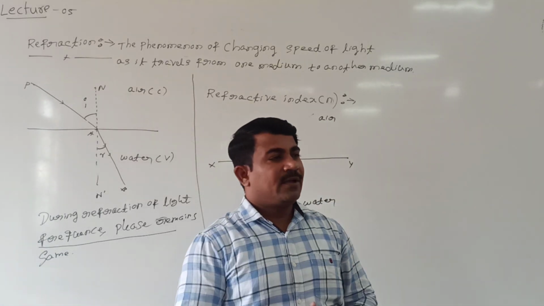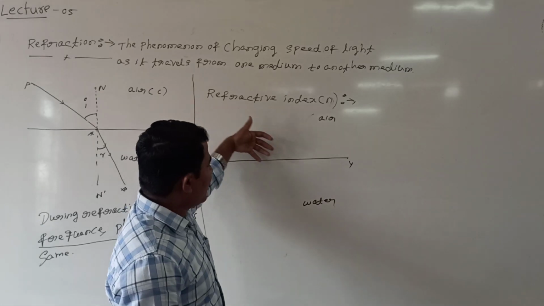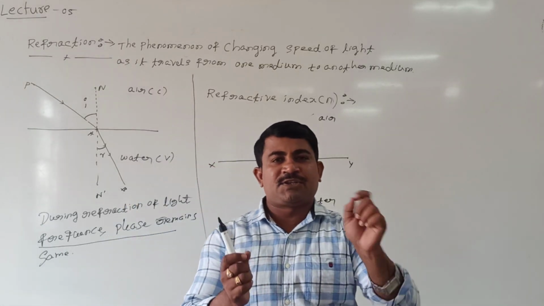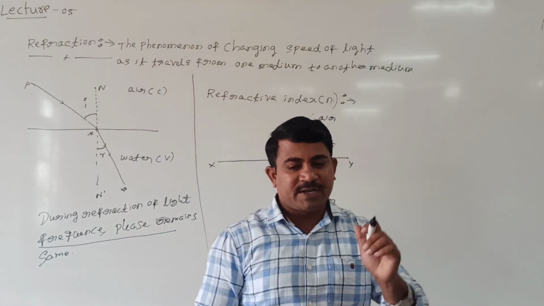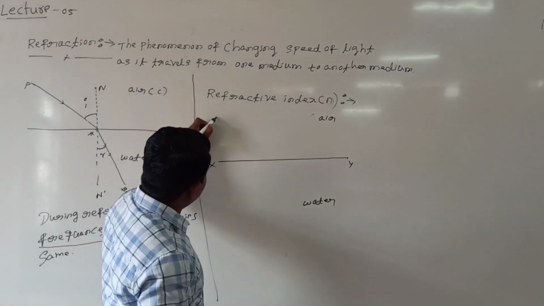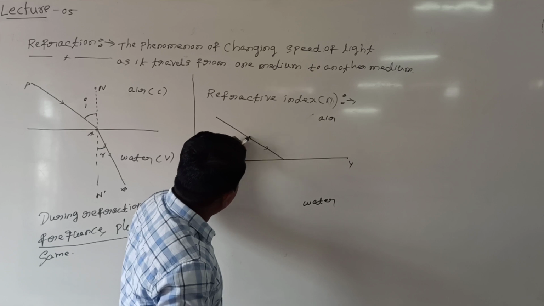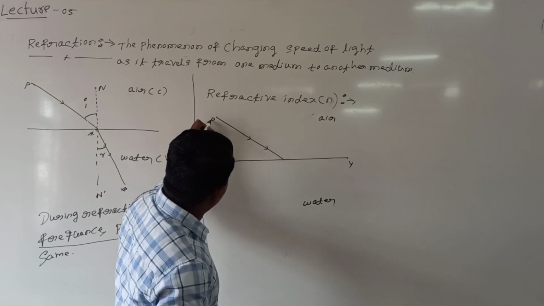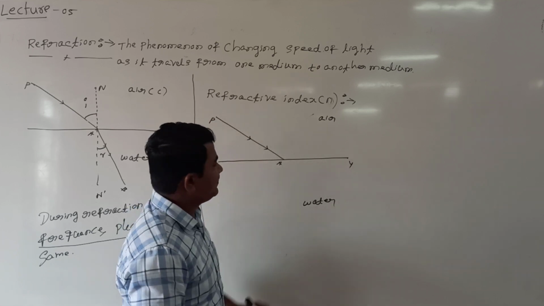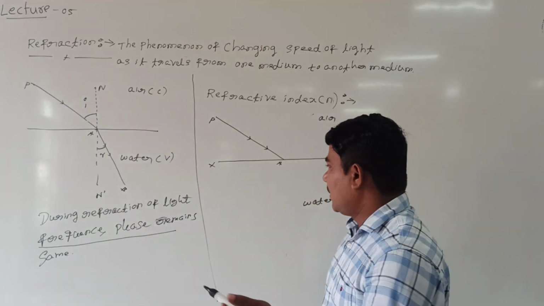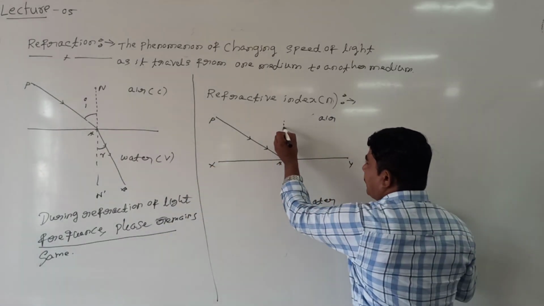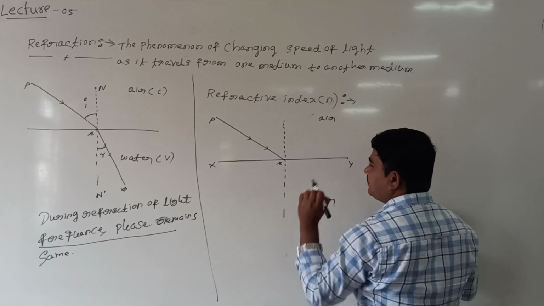We know that when a ray of light travels from one medium to another medium, definitely it changes direction. Look at me. This is one ray of light incident at this point. I can call this PA, a ray of light incident at point A. A perpendicular line drawn at the point of incidence we are calling the normal.